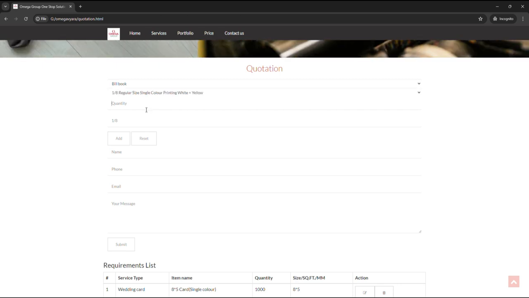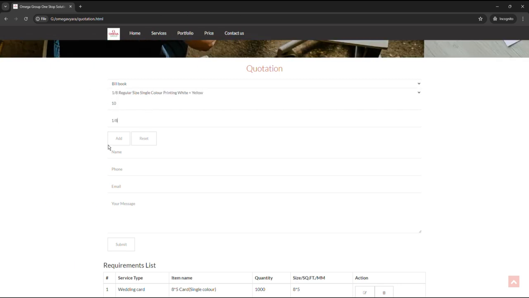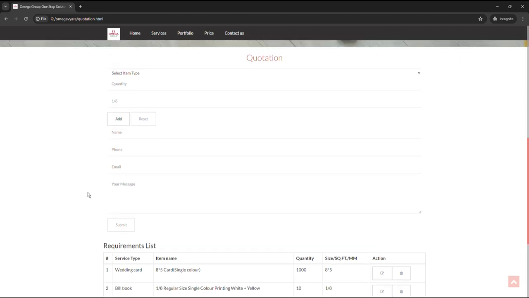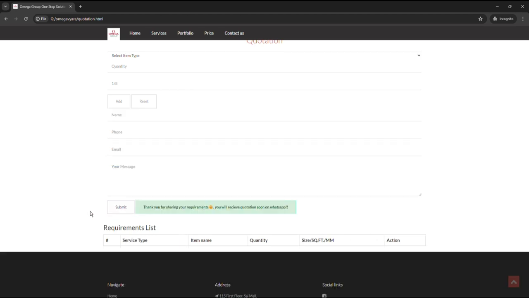So first of all, I'm adding two items here. After adding the item details, you have to enter your name, phone, email and your message. After clicking on the submit button, you will receive the quotation via WhatsApp Cloud API in your WhatsApp account, which you will receive on your WhatsApp number, which is provided here.